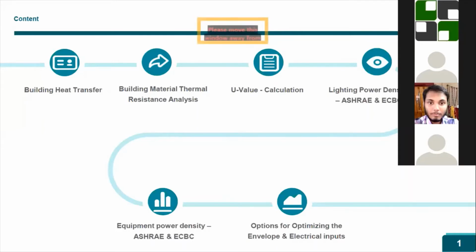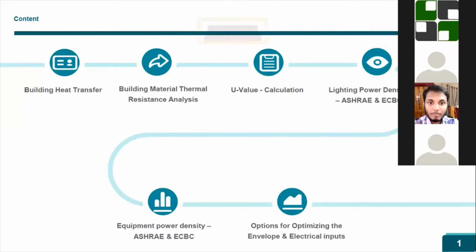U value, as I told, is the thermal conductance of the glass, and SHGC is the solar heat gain coefficient, in which direct sunlight is coming, and it is expressed as a whole number. And VLT is how much daylight is entering through the glass. These are the envelope properties which we need to define in the simulation to get a better performance of the building.